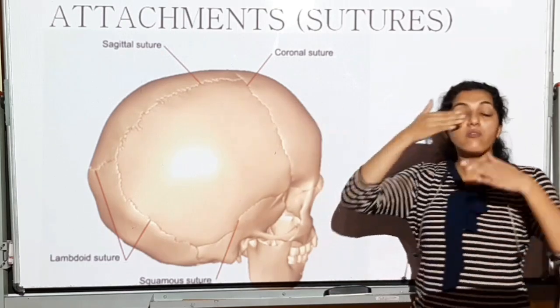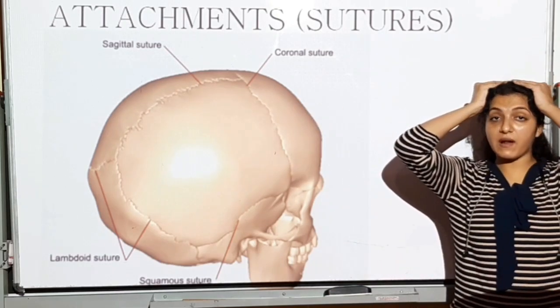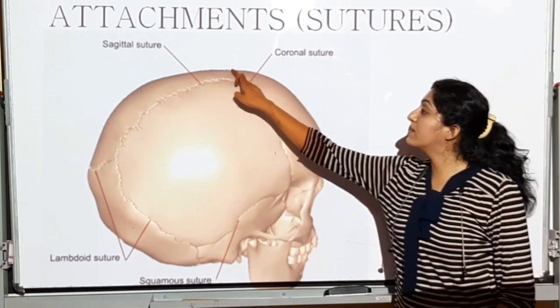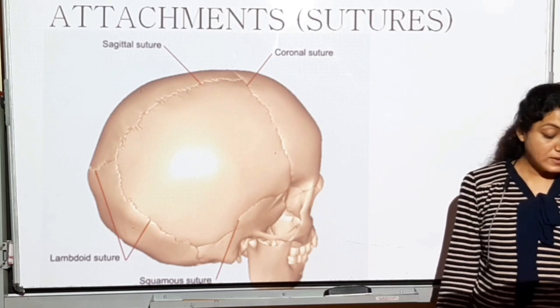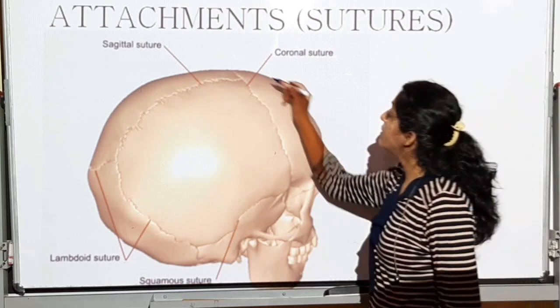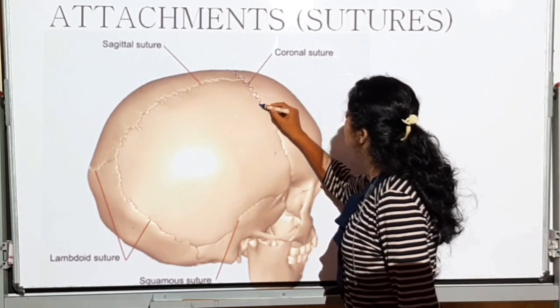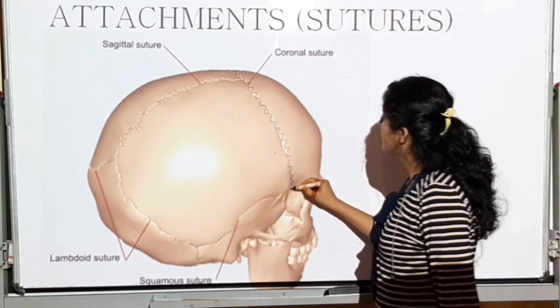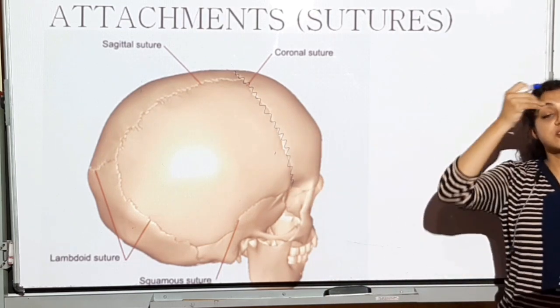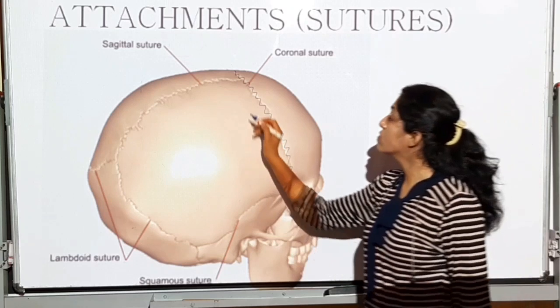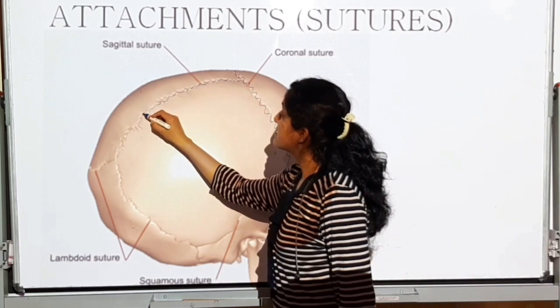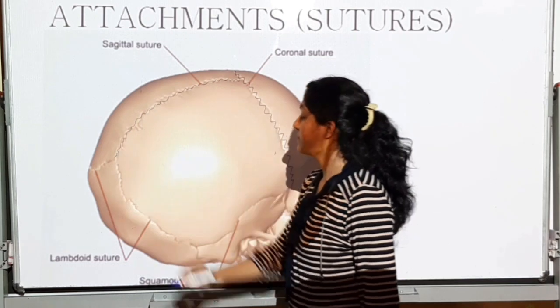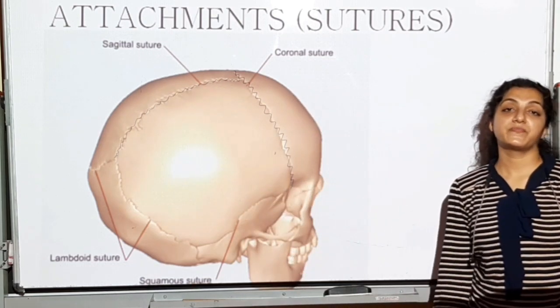So junction of the frontal bone with the parietal bone is called the coronal suture. Junction between the two parietal bones is called the sagittal suture. Alright.